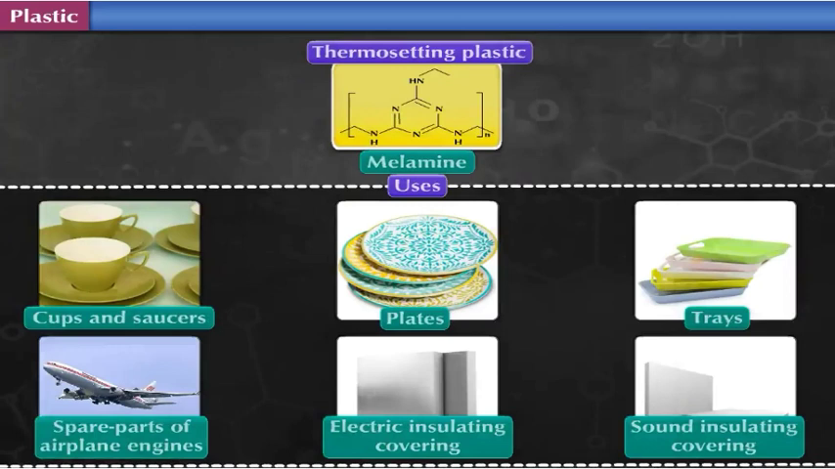Domestically useful items like cups and saucers, plates, trays, some spare parts of airplane engines, electric and sound insulating coverings, etc. are all made of melamine.